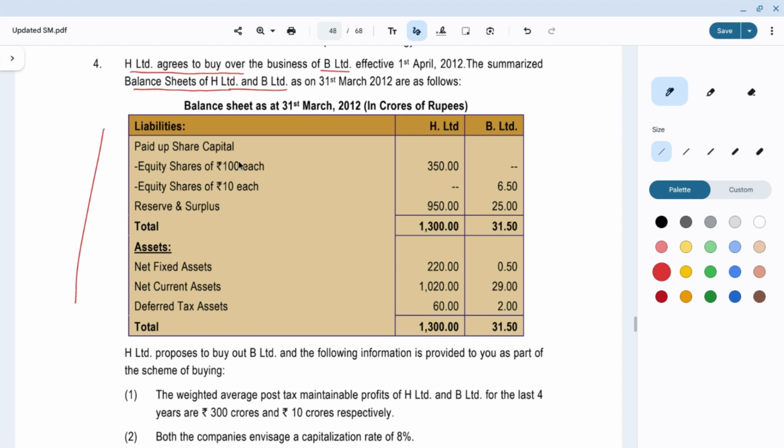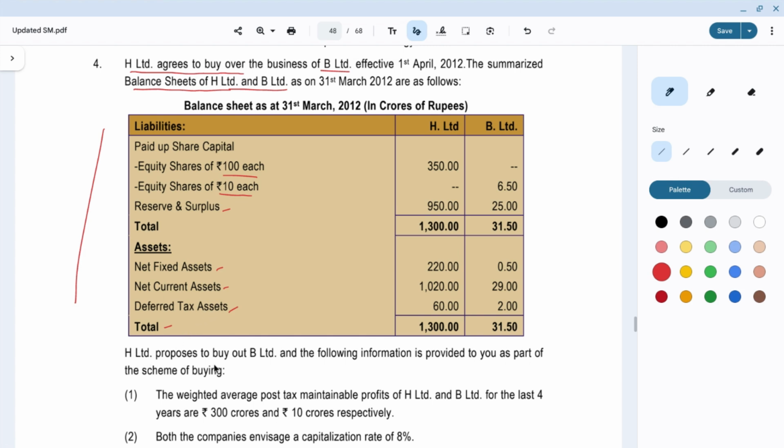Liabilities and assets. In liabilities, we have paid up share capital. In case of H, it is equity shares of rupees 100 each. In case of B, it is equity shares of rupees 10 each. And we have reserves and surplus. In assets, we have net fixed assets, net current assets, deferred tax assets and total. Right?